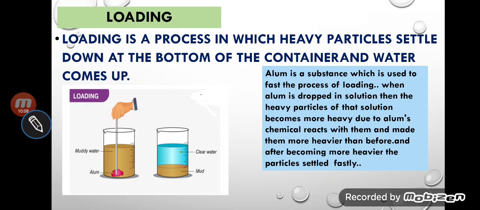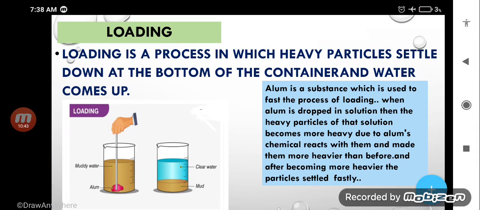Now the next process is loading. Loading is a process in which heavy particles settle down at the bottom of the container and the water comes up. Yes, my dear students, sometimes you have seen that a mixture, left for some time, has heavy particles settled down at the bottom and the clear liquid comes up. That is called loading. In the activity, after the particles settle down, you get the clear solvent in the upper layer above the sediment.